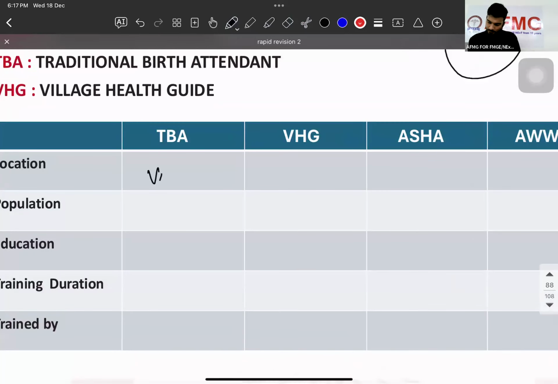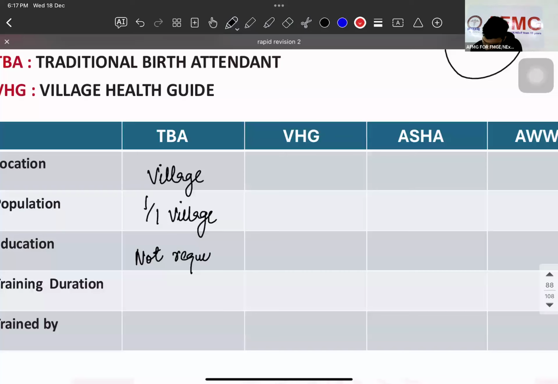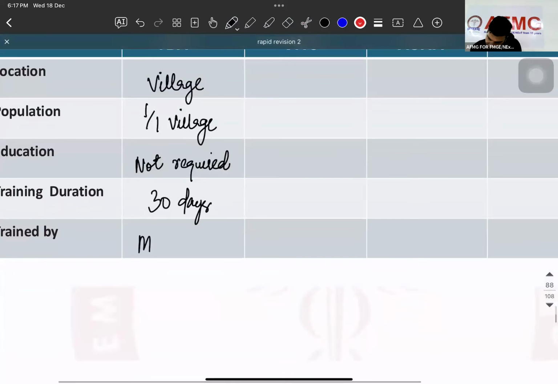Let's study about traditional birth attendant, village health guide, Asha, and Anganwadi worker. Location, all are at the level of village. Population, chalo बता दो. One per one village. Education for TBA is not required. Okay, training duration for TBA, 30 days. And she's trained by multi-purpose worker, female, or medical officer.